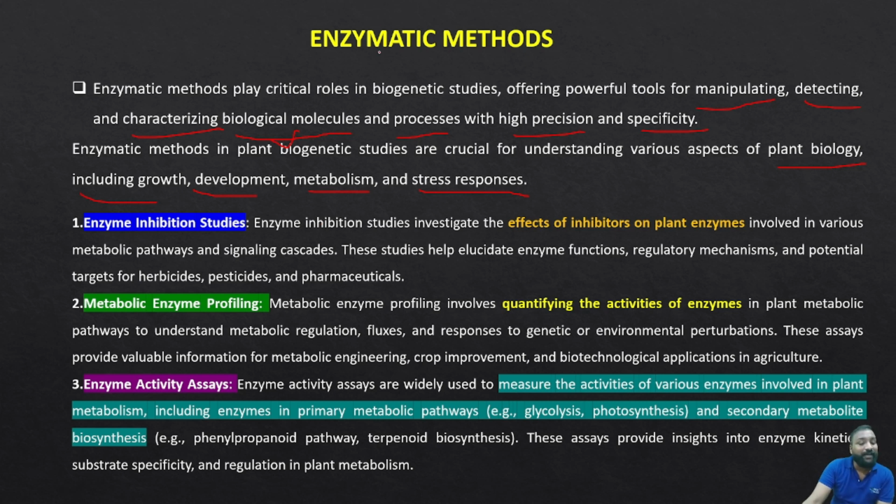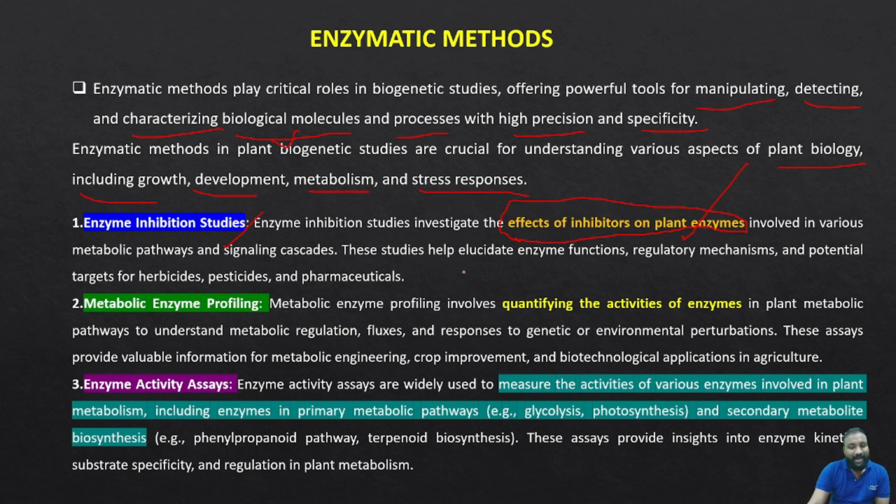Enzyme inhibition studies investigate the effect of inhibitors on plant enzymes. Whether it is plant growth inhibitors or other inhibitors, they show effects on plant enzymes involved in various metabolic pathways and signaling cascades.